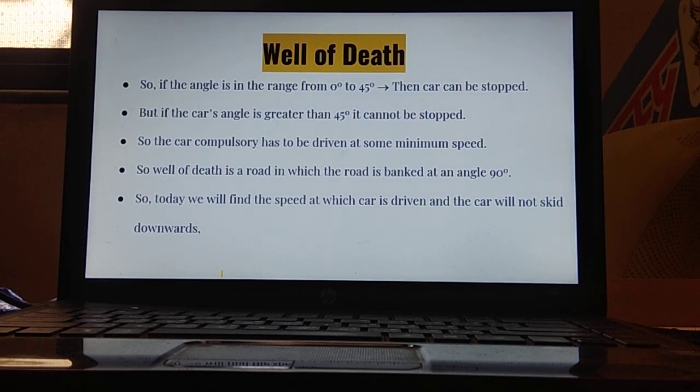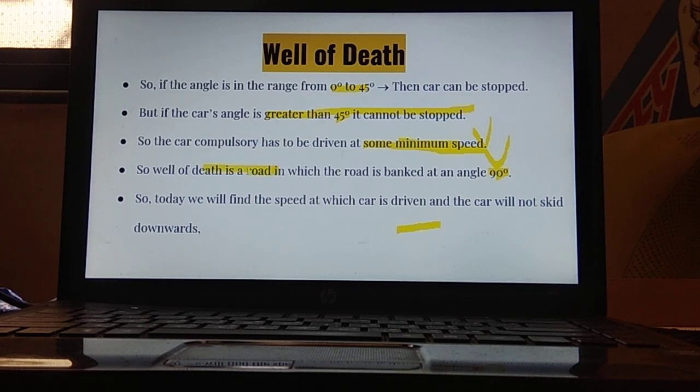Now again we will generalize. Whenever the angle was between 0 and 45 degrees, or less than 45 degrees, the car was able to stop. But whenever the angle was greater than 45 degrees, the car was not able to stop. So the car was sliding downwards, and there was some minimum speed required for the car to stay in motion. The car should always be in motion whenever the angle is greater than 45 degrees.